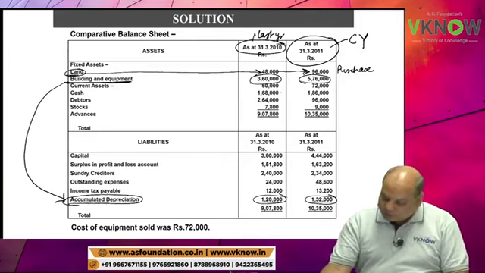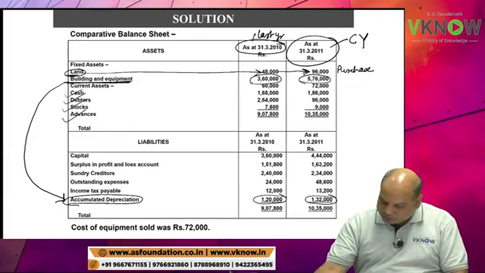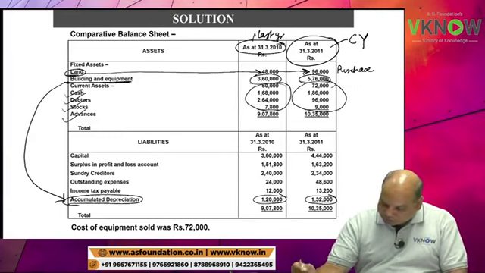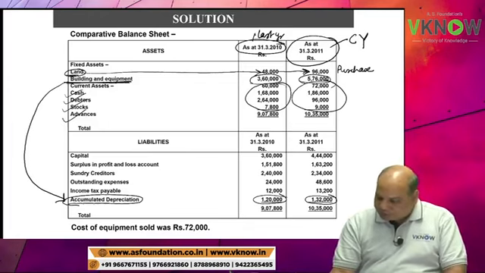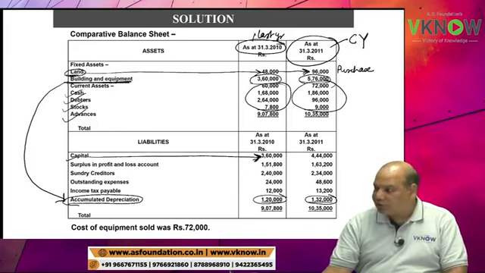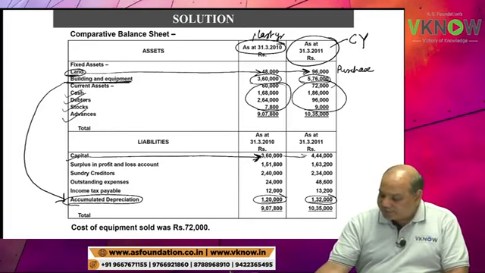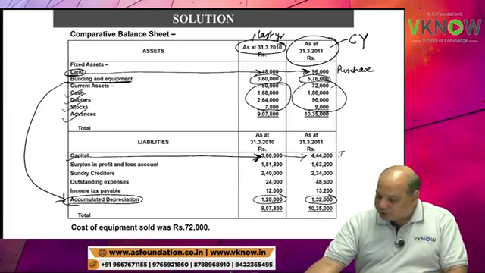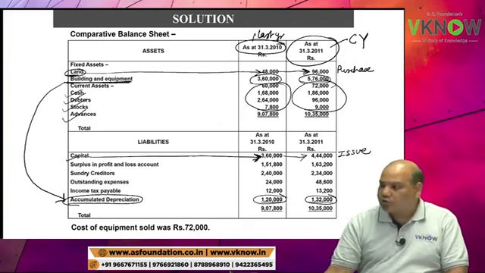Then we have current assets. Under current assets there are four items: cash, debtor, stock, advance. Share capital has increased from 3,60,000 to 444, so there is an issue of shares.